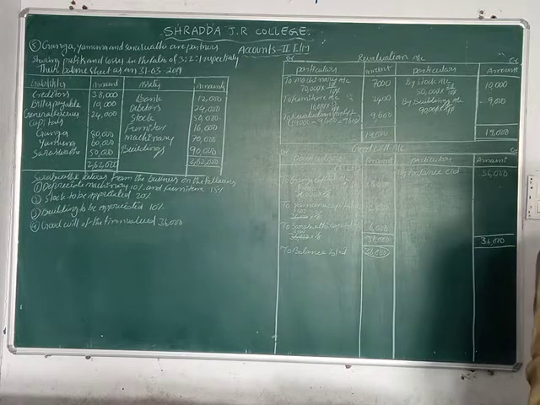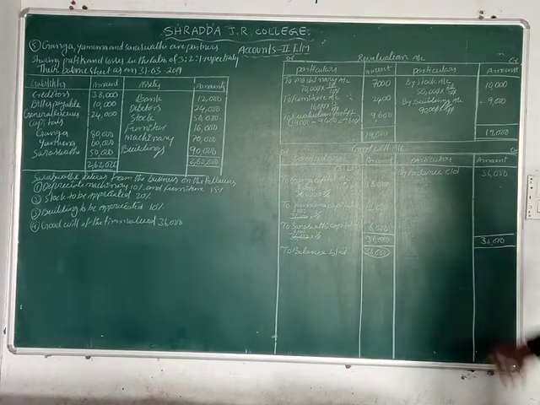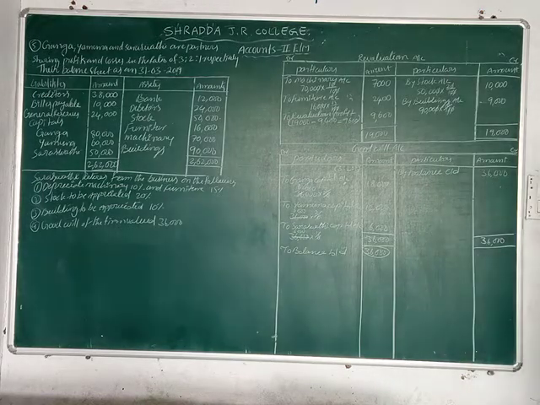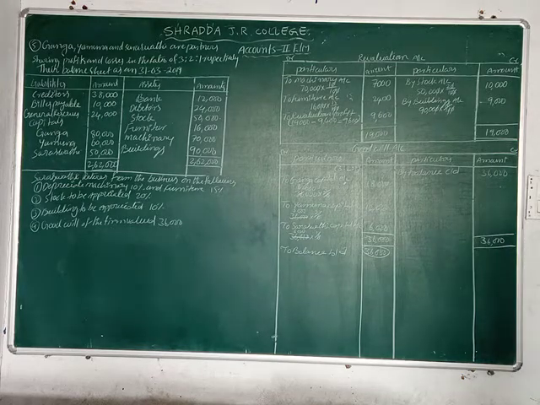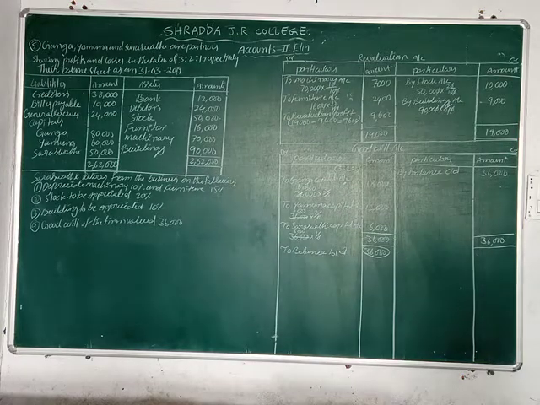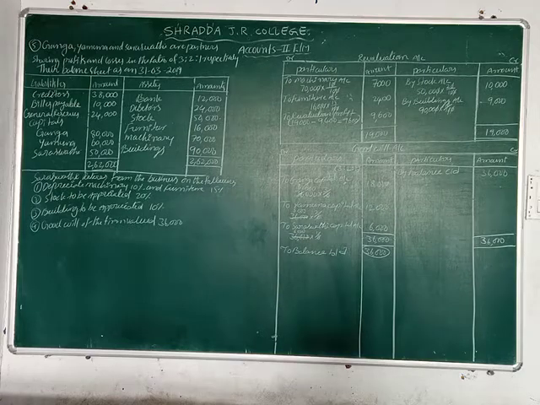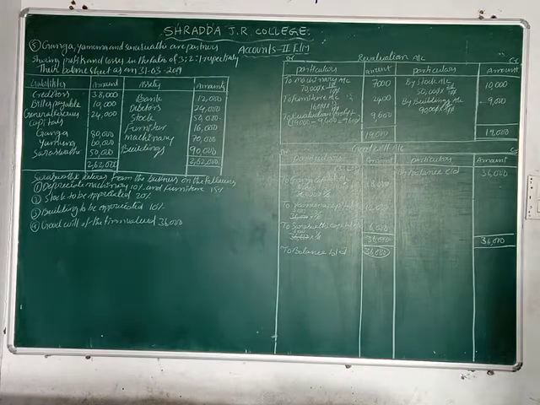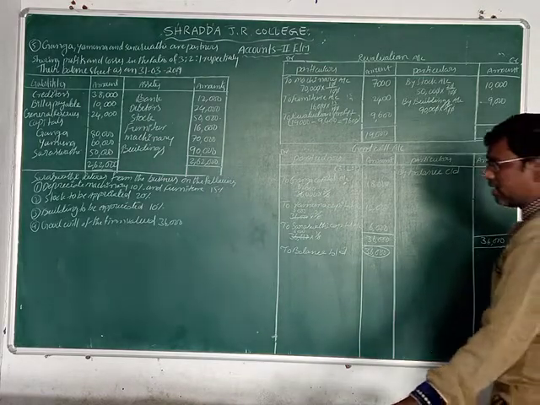This goodwill account has a balance brought down of 36,000. This 36,000 rupees we can record in the balance sheet on the asset side; we write goodwill 36,000 rupees, friends. Okay, so the goodwill account is completed, friends. Now the next account is the partners capital account.